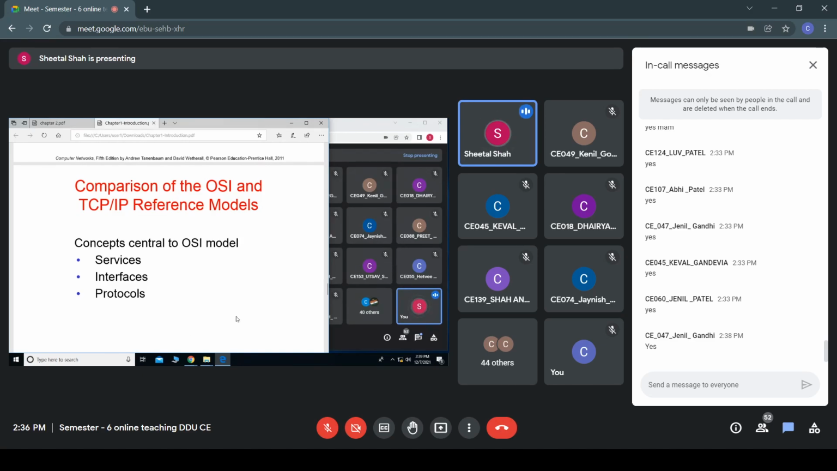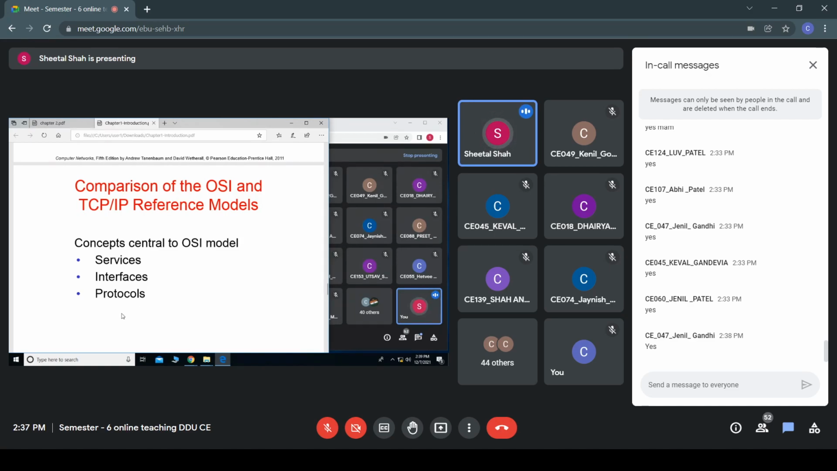Whereas in the case of the TCP/IP reference model, the network layer would only provide the connectionless service. The packets were switched and routed independently. No prior connection was established between source and destination.